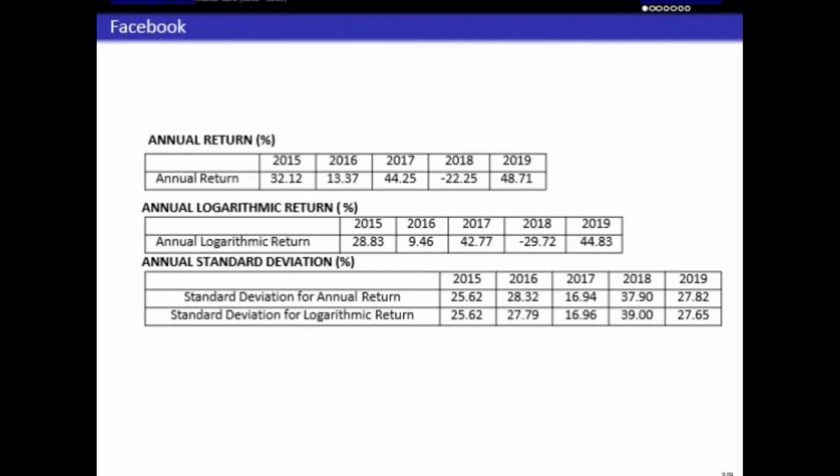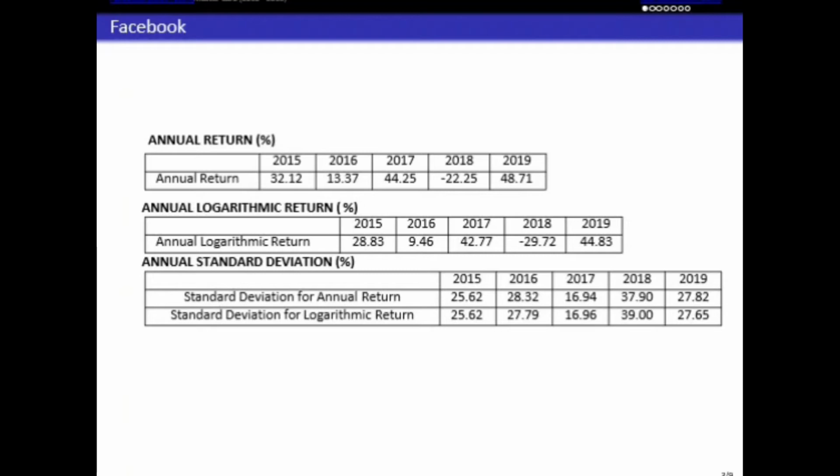And for annual standard deviation from 2015 until 2019, the standard deviation for annual return has 35.62, and for logarithm return it is also the same for 2015. In 2016, annual return has the highest between the logarithm return. It has 27.79, while 2017 does not have much difference, which is a difference of 0.02 between the standard deviation for annual return and the standard deviation for logarithm return.